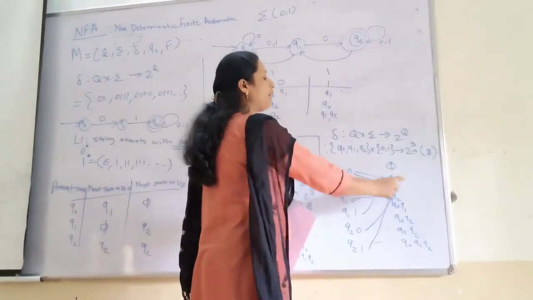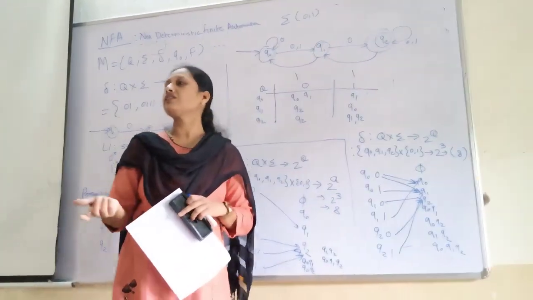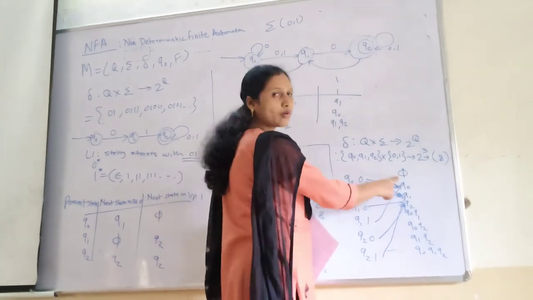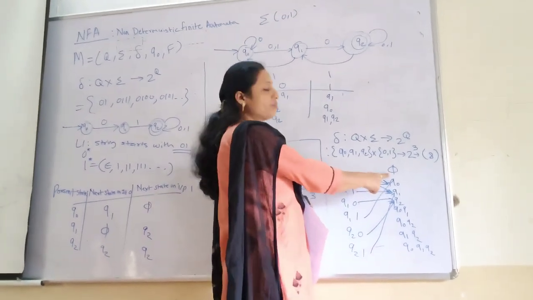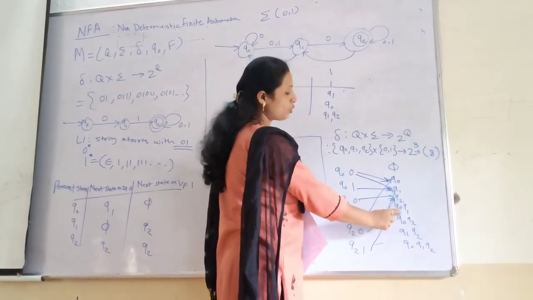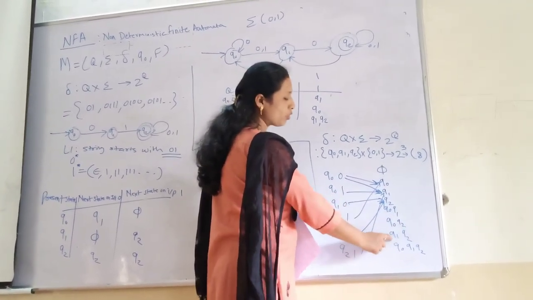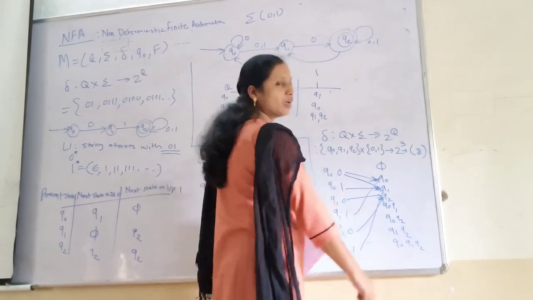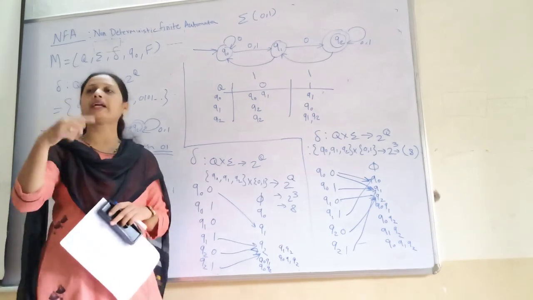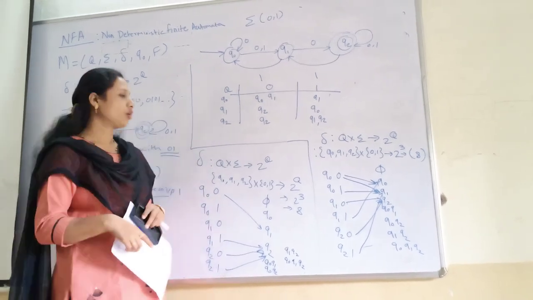So in NFA we have the empty state also. Here we can have the empty state, q0, q1, q2, q0 q1, q0 q2, q1 q2, q0 q1 q2. If you are not traveling anywhere, then at that place we write epsilon.